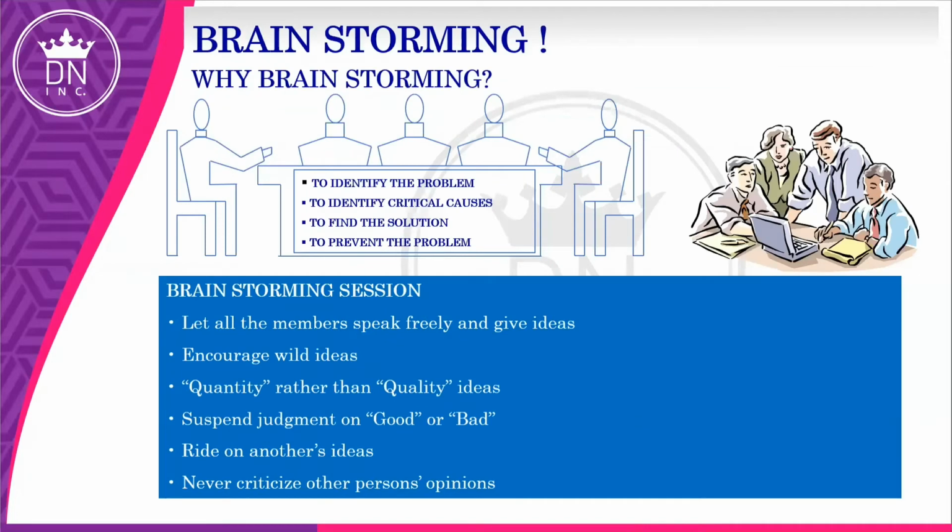Here I will show you some of the tools we used in our project. First one is brainstorming. If we start any project, brainstorming is important because a project is not an individual activity, it's a team activity. So we called all the team members like testing, supplier and purchase team, quality, operation team, sales team. First we collected all the ideas from individual teams about our project, and we collected quality ideas rather than quantity ideas.